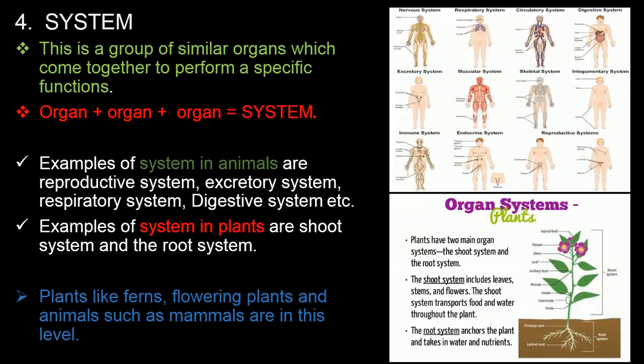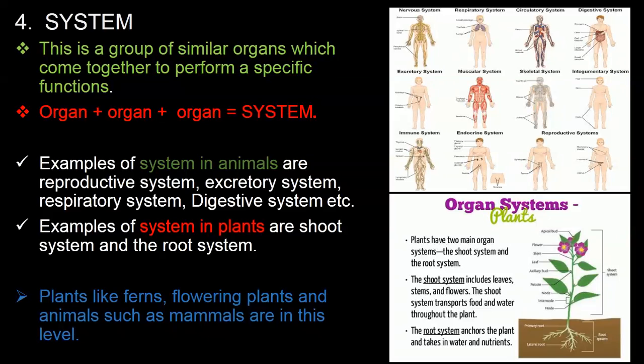Now, if you look at the image once again, it says that plants have two main organ systems: the shoot system, which is the one above the soil, and the root system, which is the one inside the soil. Now the shoot system includes leaves, the stem, the flower, and the rest. If you remember, those are actually organs, those are organs.